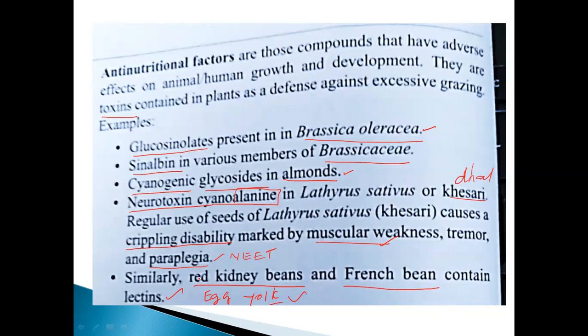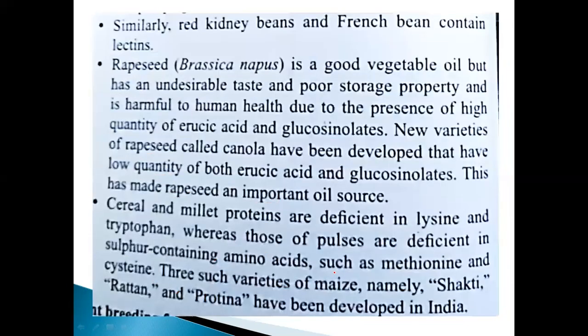It will not be easily digested by the fetus's stomach, because that type of enzyme is not synthesized by the stomach. That is very, very important. So they will not provide egg yolk; they will give only the white, the white protein only. Similarly, red kidney beans and French beans contain lectin, as we already discussed.